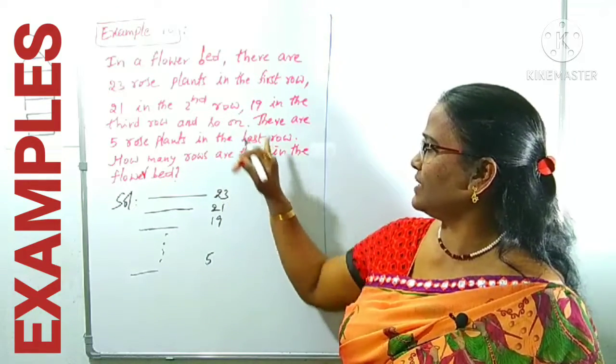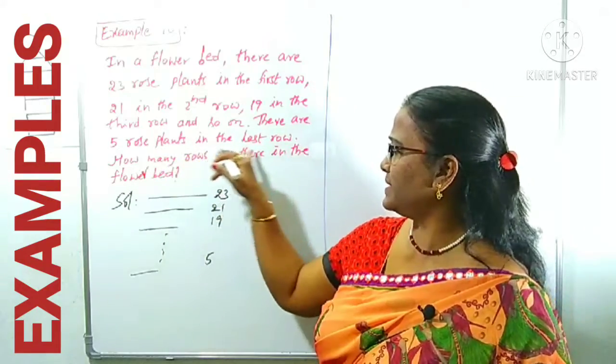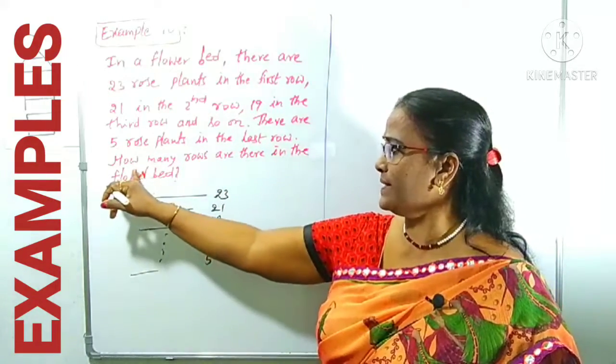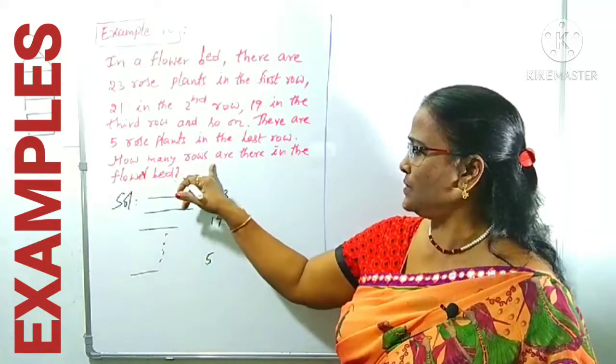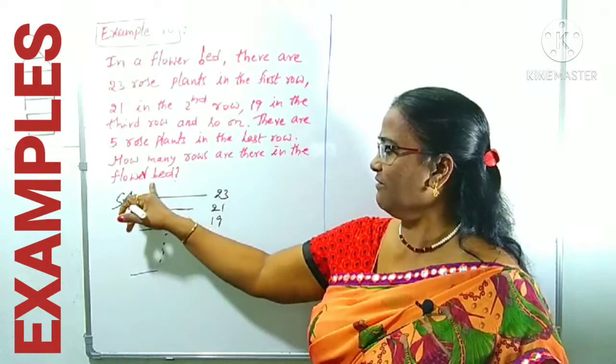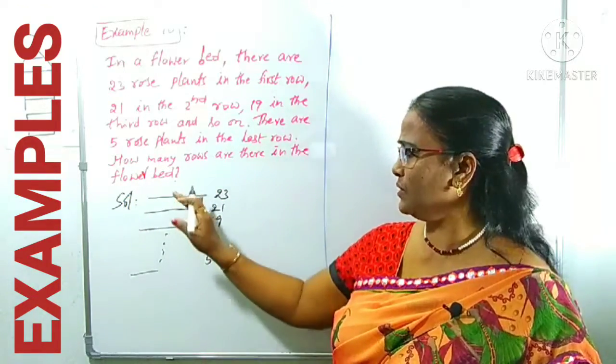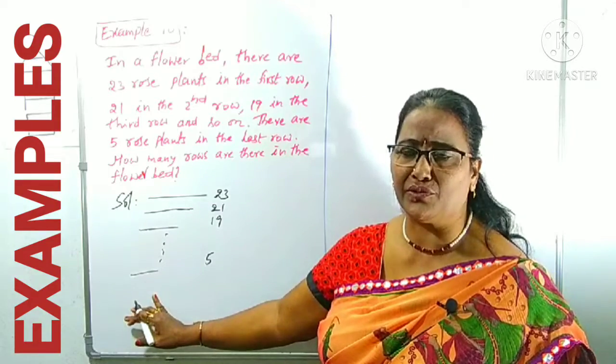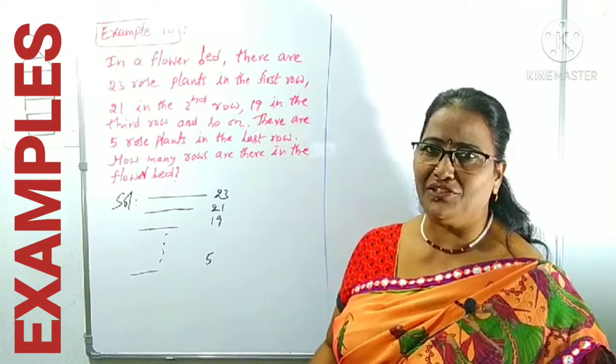That is done. Next, what is the next sentence? There are 5 rose plants in the last row. Okay, over. What is the question here? How many rows are there in the flower bed? How many rows? There are 1, 2, 3 up to some n rows. We don't know what n is. That one you have to find out.